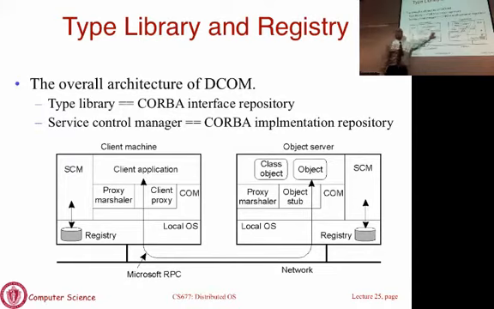You'll see the stub here. This COM layer is the same as the ORB layer in CORBA. It's responsible for doing the inter-process communication, RPCs and so on. This is the stub layer. In fact, it's called the stub on the server side. Here it's just called a proxy. So this is the client stub, that's the server stub, that's the application code that you actually write.